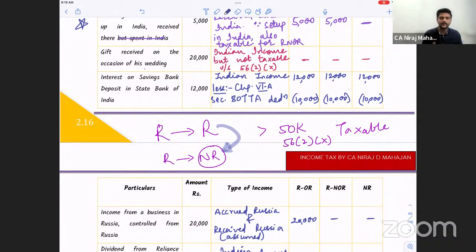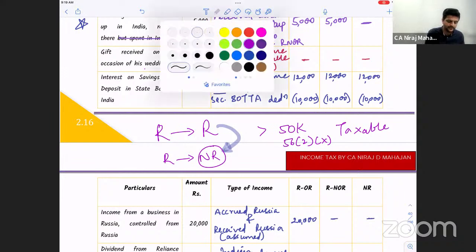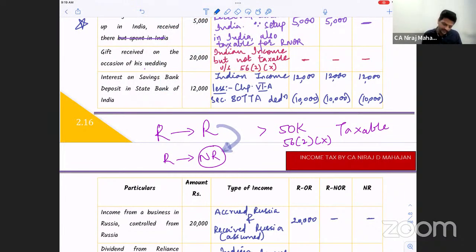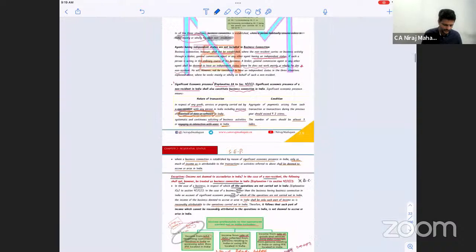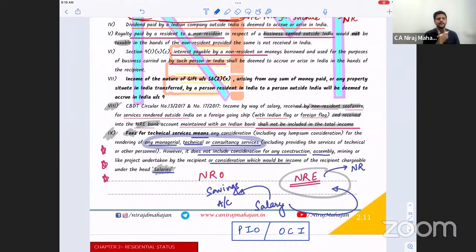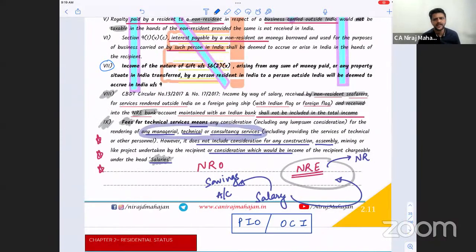Clear? But now, what is Section 9 doing again? Bringing all the income outside India inside India for taxing it as Indian income. Clear till here? So now foreign income will be understood as Indian income, or deemed as Indian income. Check where the points are given here. Come to page 2.11. Can you see this point number 7 now? Income in the nature of gift under section 56(2)(10).